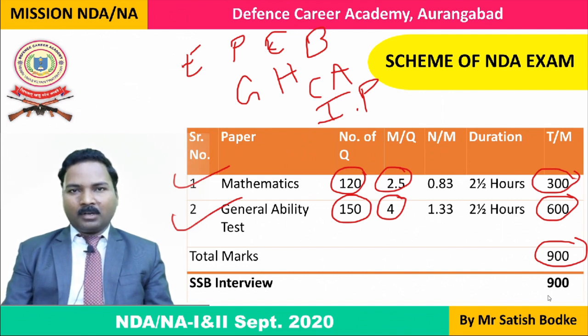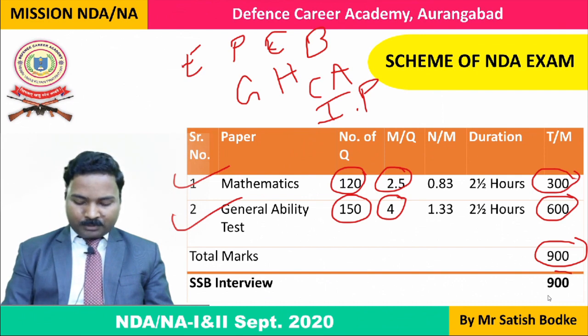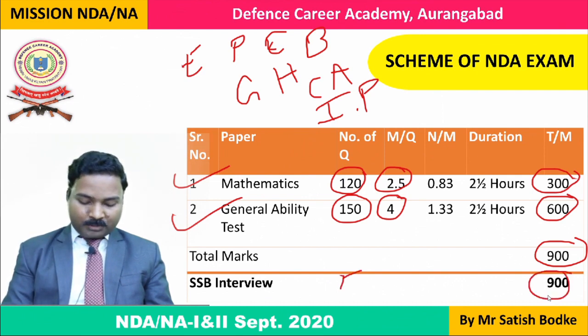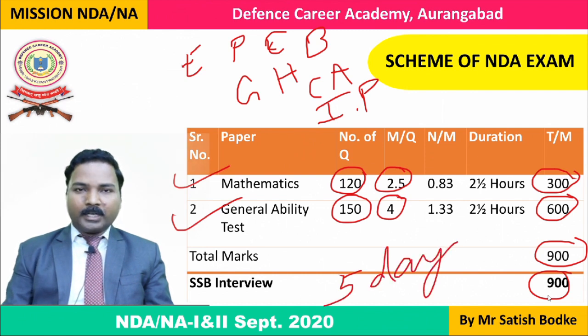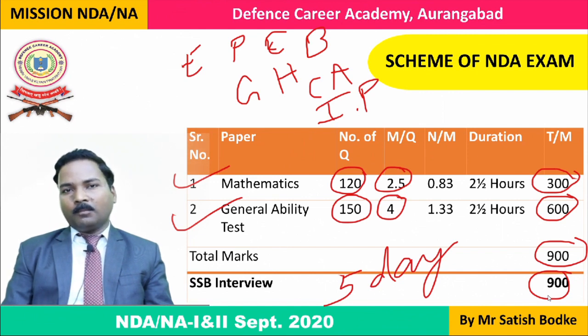There is an individual cutoff list of both of the papers, and you will have to pass in both of the papers separately, individually. Then you will get shortlisted for the SSB interview process, which is carrying 900 marks. SSB interview process is a 5-day process. It's quite a lengthy process, in which your complete personality is assessed by 3 different persons. A psychologist is also there, then GTO, group testing officer, is there, then the interviewing officer is there. So we will be learning about all this process in detail.